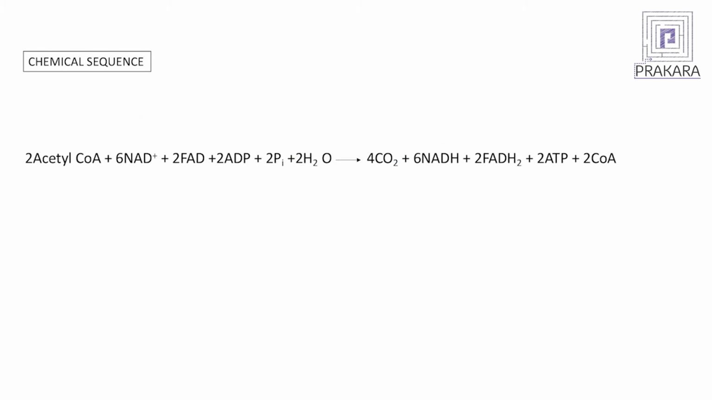Ultimately, you can see 2 acetyl coenzyme A molecules enter, using 6 NAD, 2 FAD and 2 ADP molecules. Carbon dioxide is the end product that is coming out. 6 NADH, 2 FADH2 and 2 ATP molecules are coming out of this particular pathway. So, this is the chemical sequence that comes up.